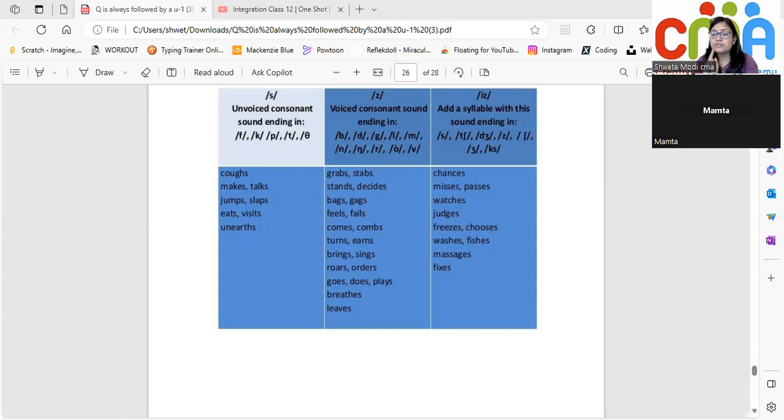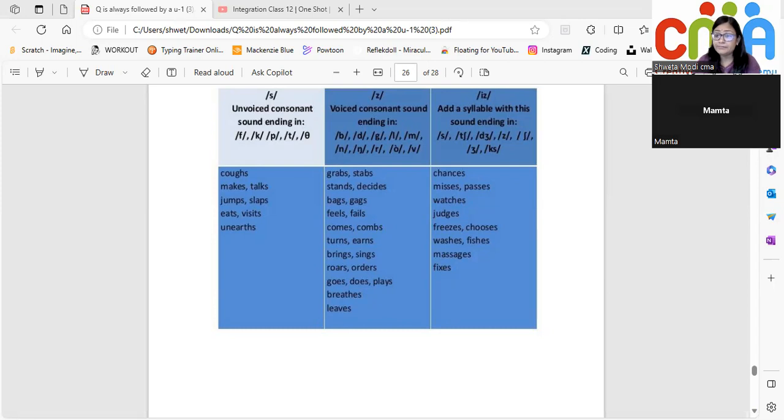So the last consonant sound does not have that vibration. So these are unvoiced, like cuffs. So it is unvoiced. Make, it's unvoiced. Talk, jump, it's unvoiced. Now, with unvoiced, S makes the sound of the letter S, it gives an S sound.